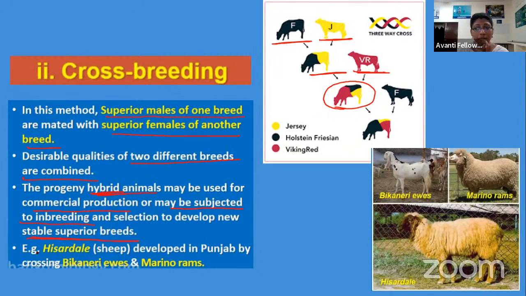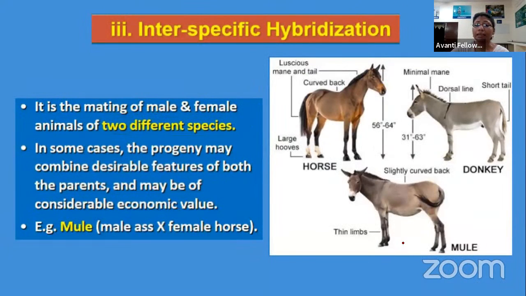Here we want stable superior breeds, animals having good, superior and dominating, or we can say beneficial characters. An example of such crossbreeding can be seen in goat and sheep. The Bikaneri ewes are the sheep, whereas Merino rams and Hissardale are the sheep which are used to increase wool production, right?